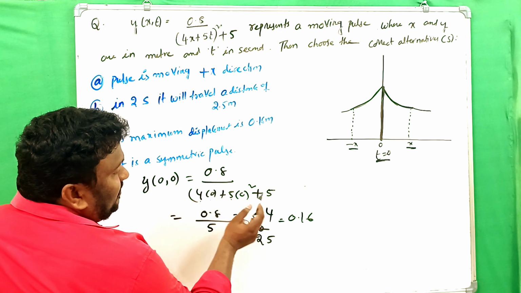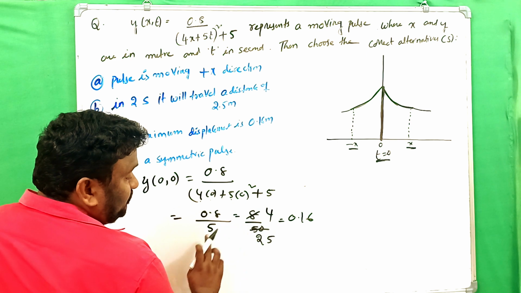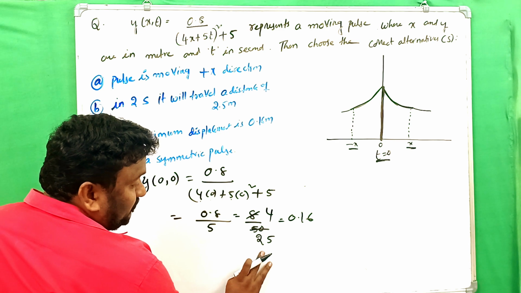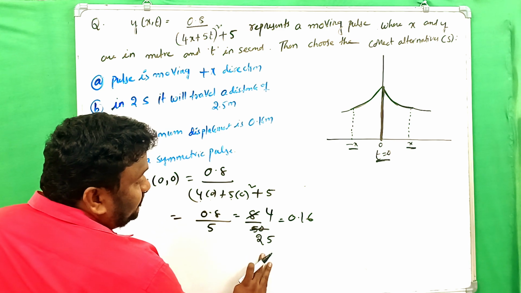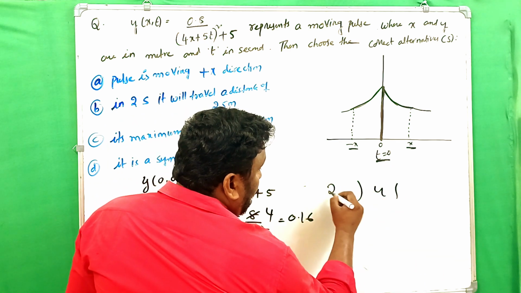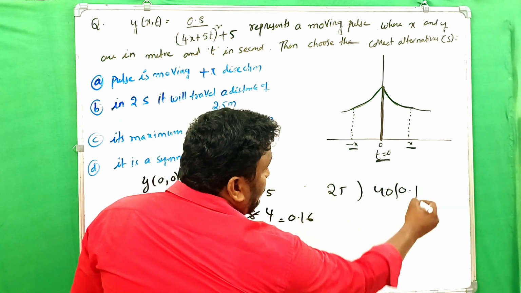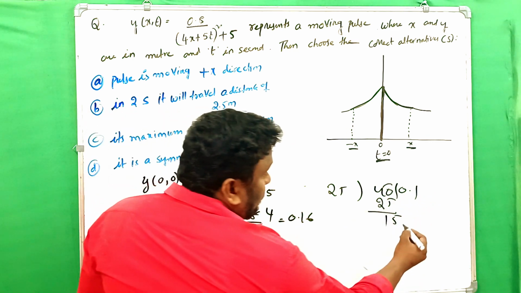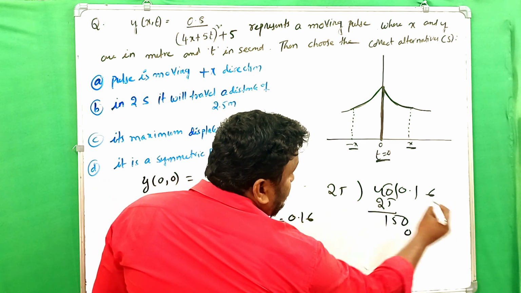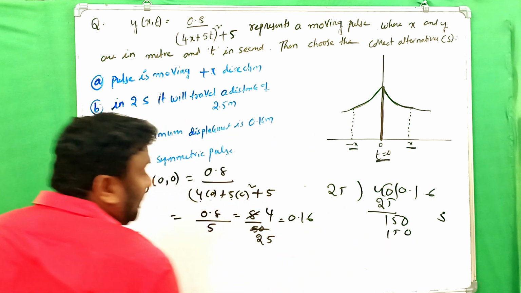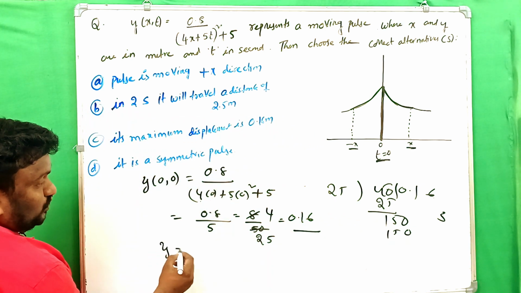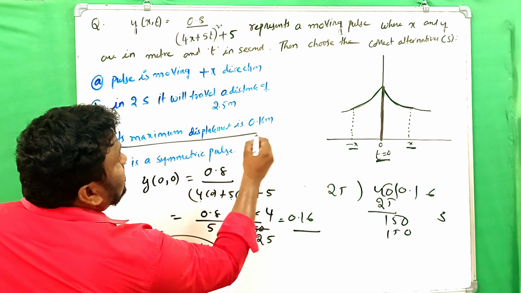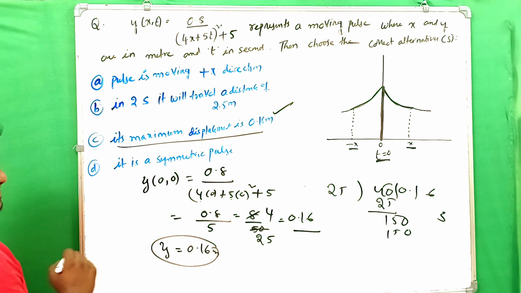So 0.8 by 5 means 8 by 50, which is 4 by 25. Then dividing, 4 by 25 gives 0.16. That's why y is equal to 0.16 meters. So the third option, its maximum displacement is 0.16 meters, is the right option.